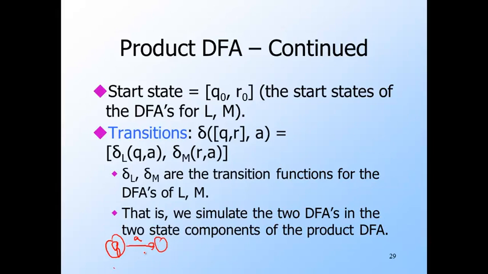Then we look at the transition function for the second DFA, say delta M, and we see where R goes on input A. So here's R on input A, it goes somewhere here. Then in the product DFA, the transition from the state QR on input A is to the state pair whose first component is delta L of QA and whose second component is delta M of RA. That is, we simulate the two transitions in parallel.